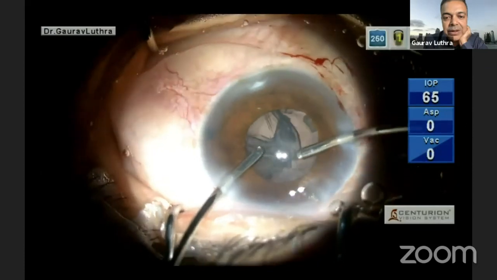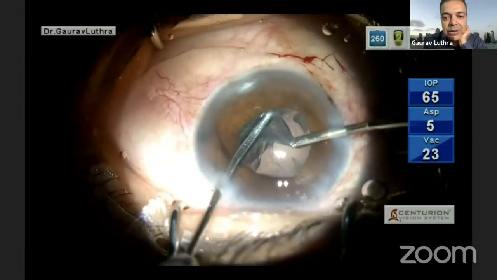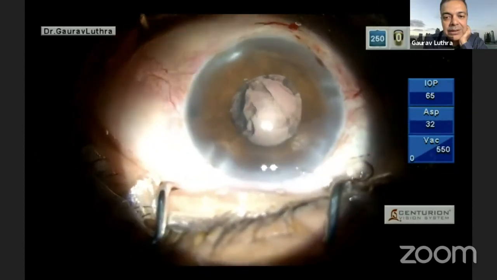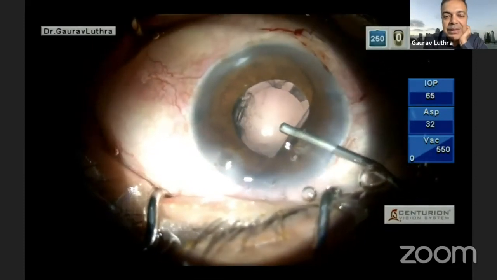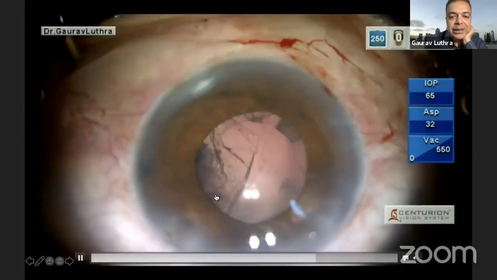And you can see that I'm trying to rope in the cortex, which is very badly stuck to the PC, using a bimanual technique, trying to support the capsular bag with my irrigating handpiece so that it doesn't come into this aspiration port. And you can see how it bulges forward. The moment I come out, the PC just bulges forward and touches the cornea. And I'm suspecting a PC break.